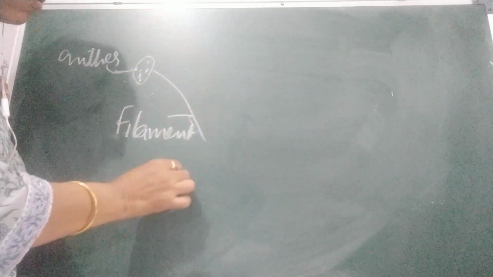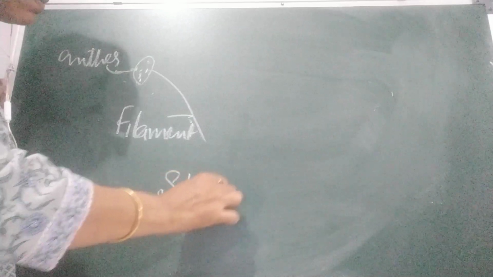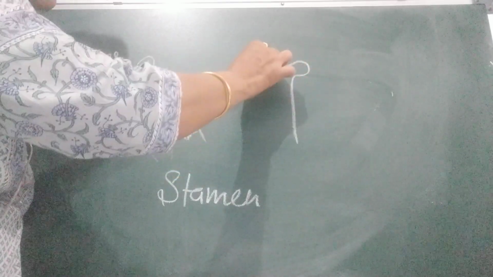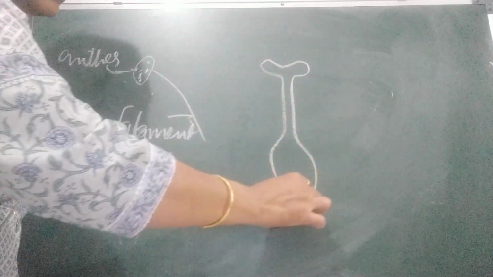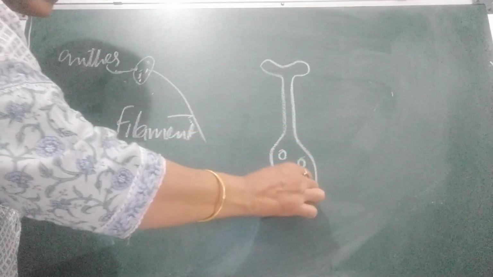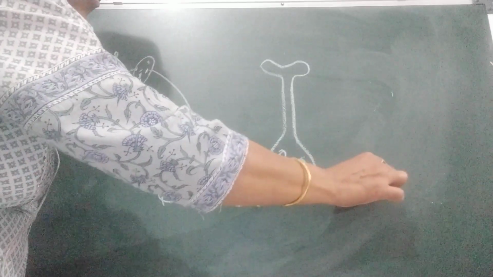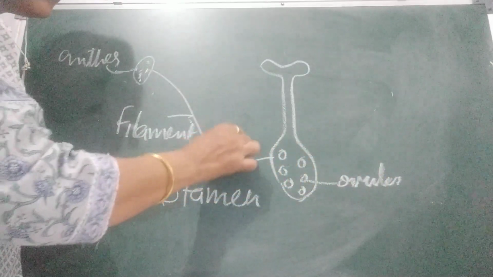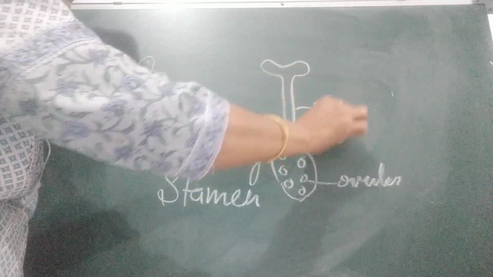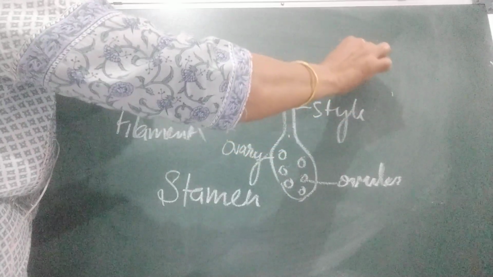Filament, anther, and this is the stamen. This is the male part, and stigma, style and ovary are the female part of the flower. In the ovary, ovules are there; ovules are female, arranged in the ovary. This is the style, this is the stigma, and together we call it the pistil.